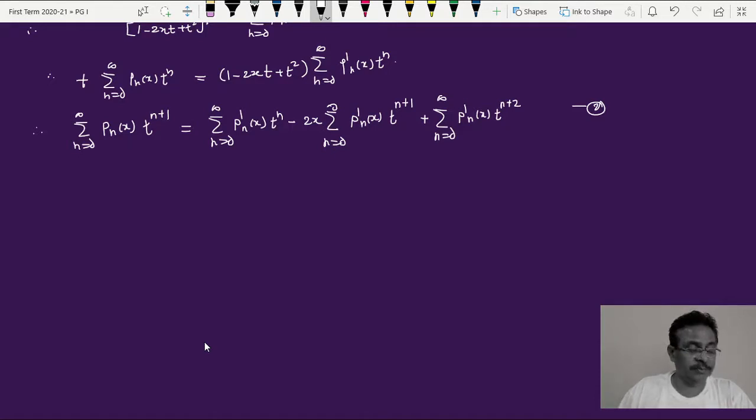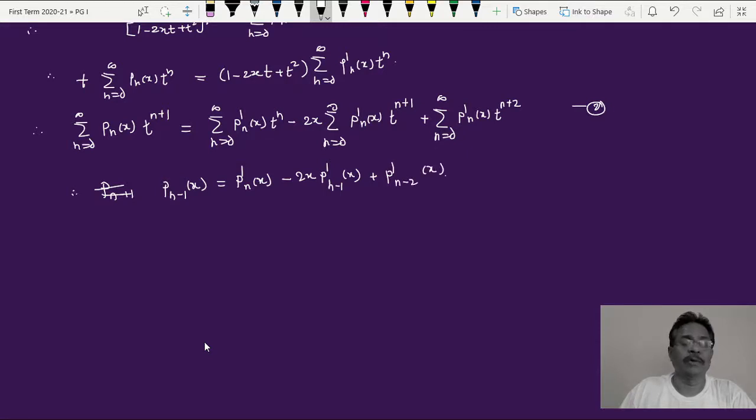So making this, I can write, now remove the summation sign on both sides. So it is Pn minus 1 of x, this is the left hand side, is equal to P dash n of x, that is the right hand side first term, minus 2x into P dash n minus 1 of x, and plus P dash n minus 2 of x.